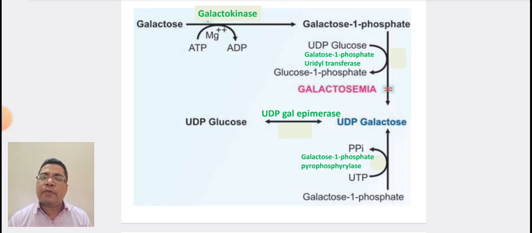There is one more pathway for UDP galactose, by the enzyme galactose 1 phosphate pyrophosphorylase, which is active only after 4 to 5 years of life. Galactose 1 phosphate is converted into UDP galactose with conversion of UTP to PPi.